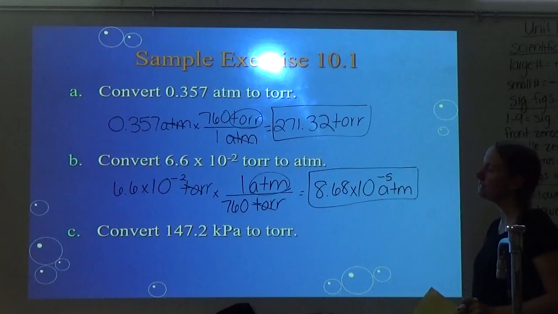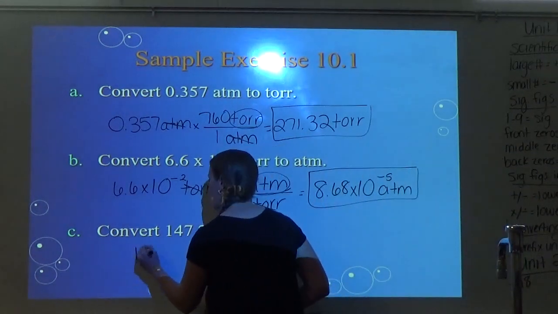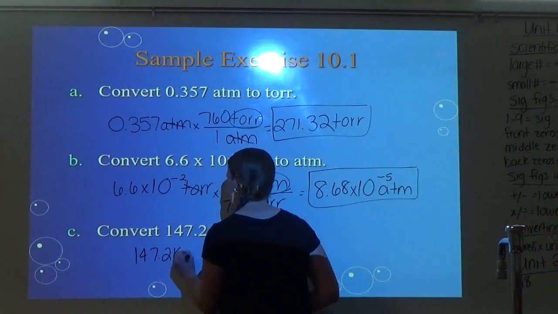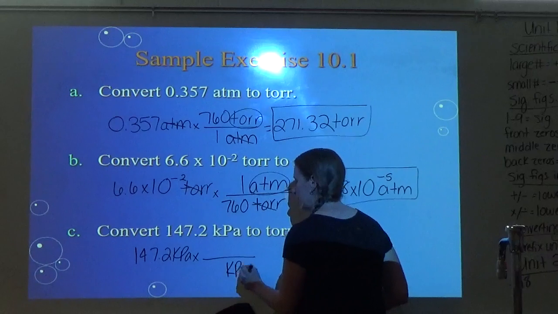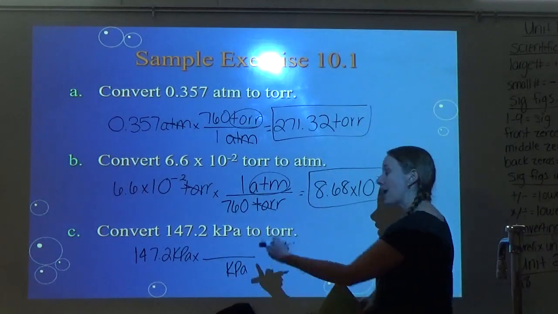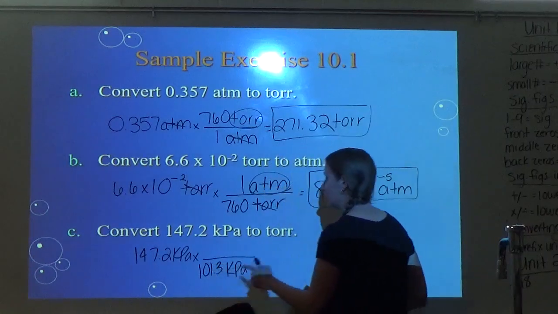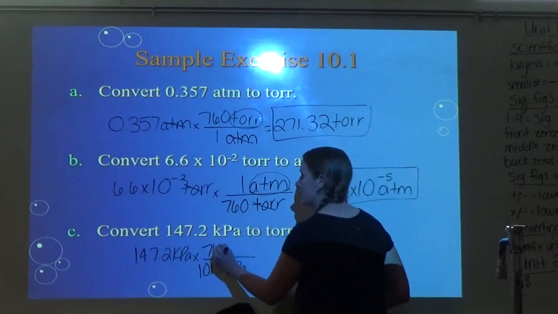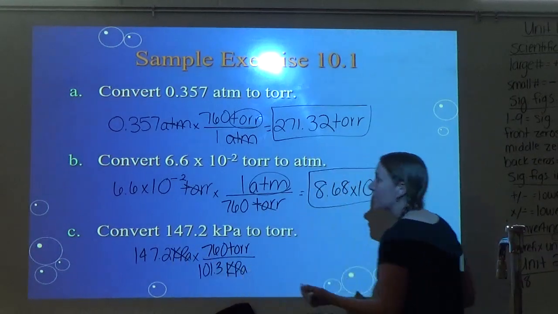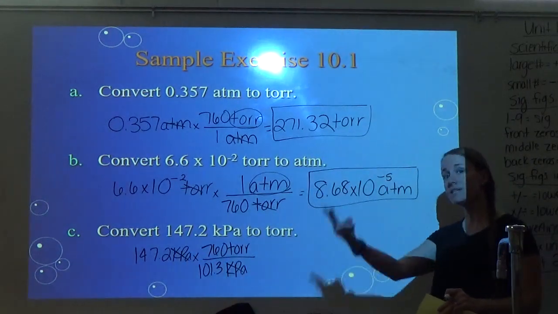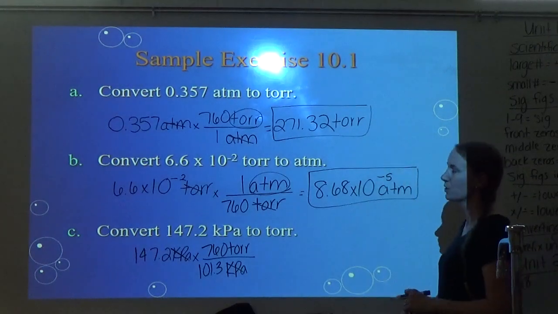All right, and our last one, it says convert kilopascals to torr. So I start with my 147.2 kPa, and then I put kPa on bottom, of course, because I'm following the golden rule. So how many kPa? Well, my conversion factor said 101.3. And then that equals 760 torr. And remember, y'all, I'm just pulling these numbers from that big conversion factor. The 1 ATM equals 760 millimeters of mercury equals 760 torr equals 101.3 kPa.